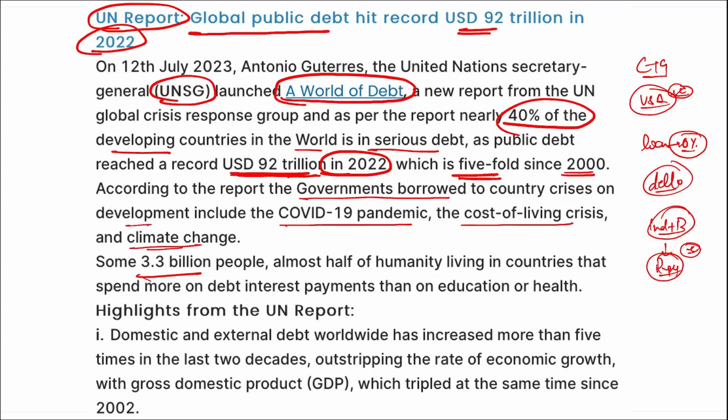Some 3.3 billion people, almost half of humanity, are living in countries that spend more on debt interest payments than on education or health. Correct? Apart from this, 59 developing countries are struggling with a debt-to-GDP ratio of above 60%.